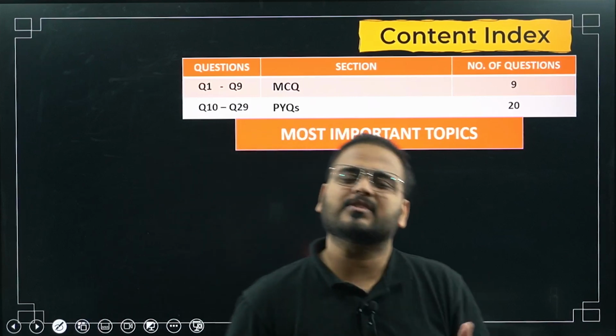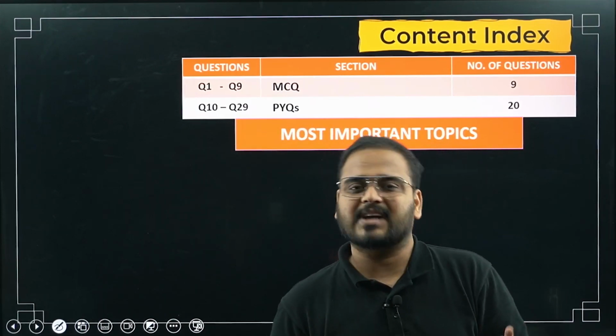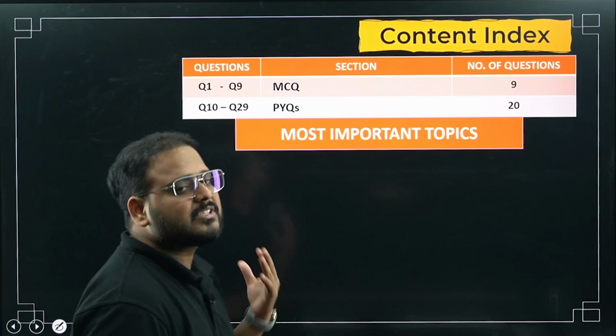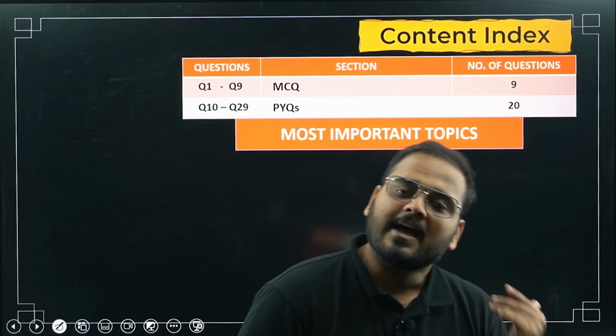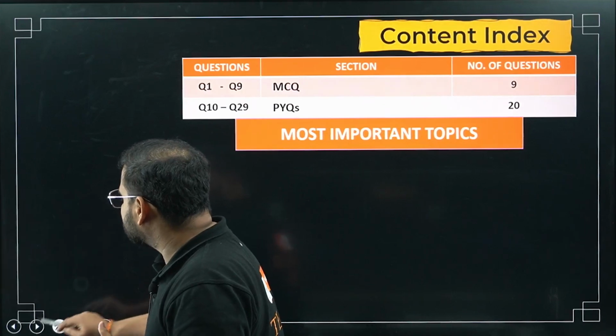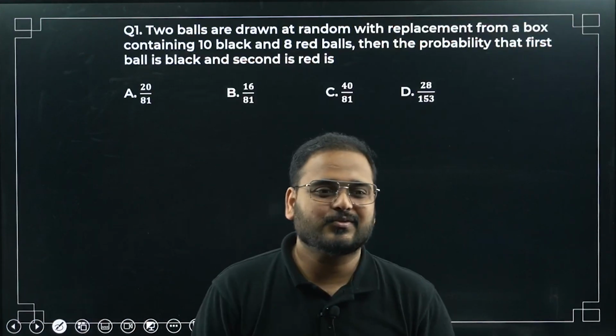I think 4 or 5 questions will be not PYQs but from the HOTS category I've taken, good questions from probability, and I'll let you know which is the 2 marker and 3 marker you can expect in every question. Okay, let's move on. Coming up for us is question number 1.